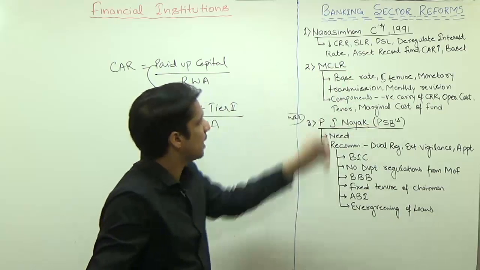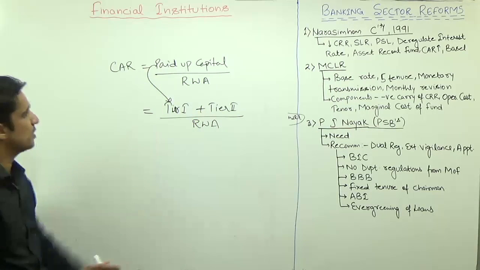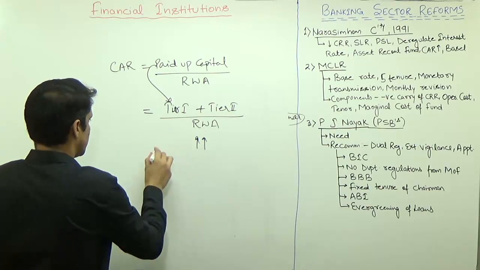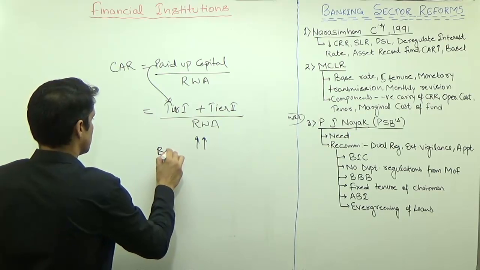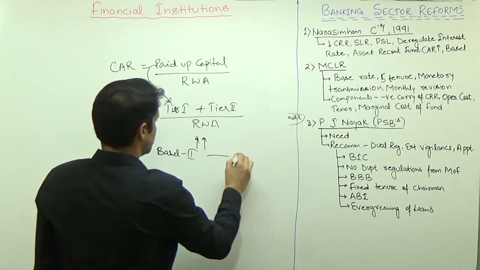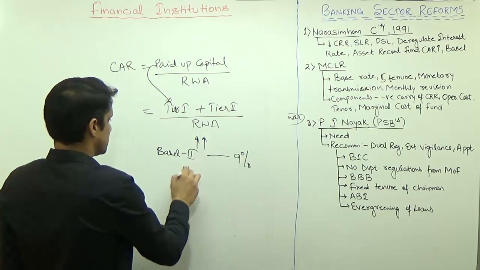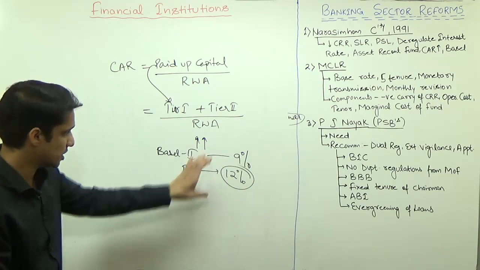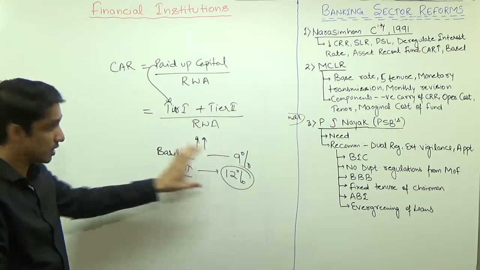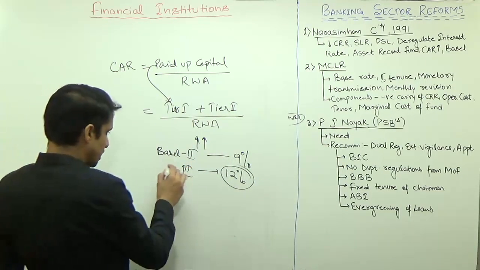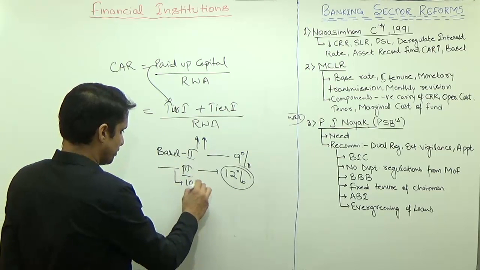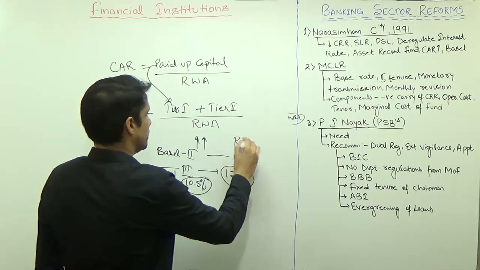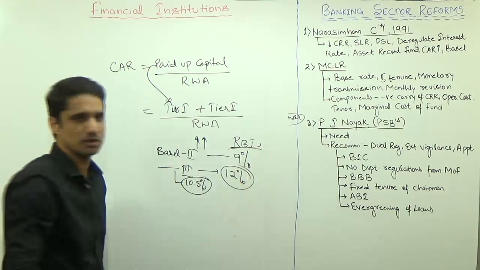Then for this capital adequacy ratio, the Narasimham Committee said its value should be more. So at present, as per the RBI guidelines, its present value as per Basel 2 is 9%. As per Basel 3, it will be 12%. This is what the RBI has prescribed. It's not what is mentioned in the Basel. Just like in the case of Basel 3, it is mentioned 10.5% in that norm. But the RBI told banks that you have to implement 12%.